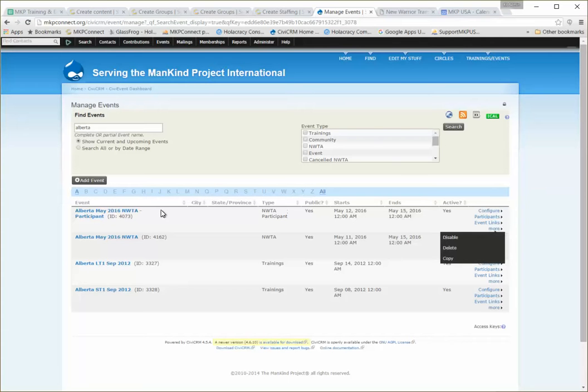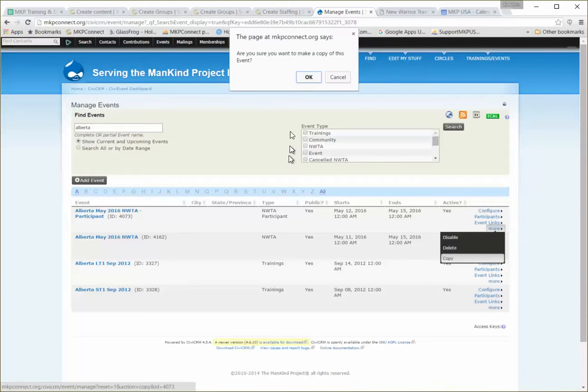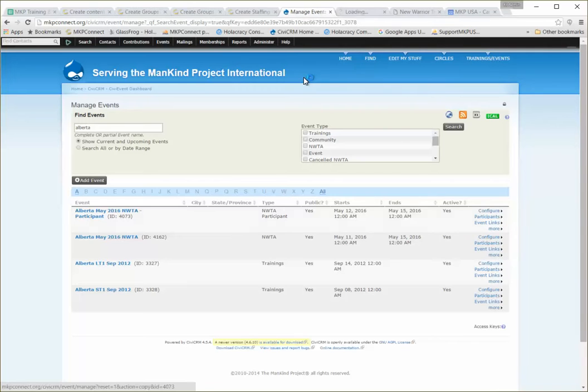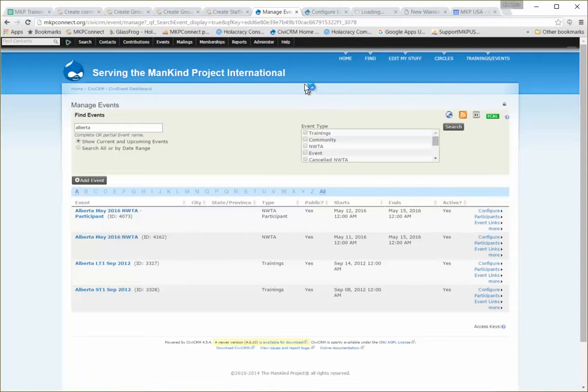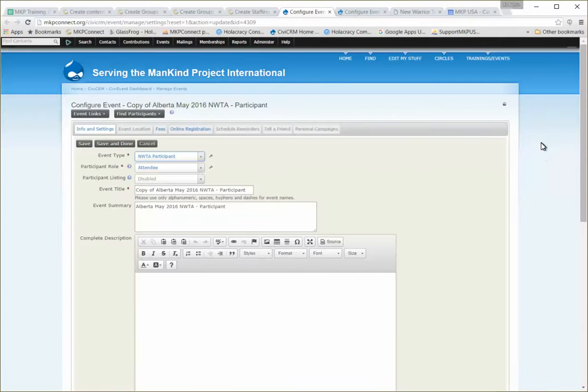So you'll see here the participant NWTA for May, if I copy, and I'm going to control and then copy, and it'll say, do I want to? And now it's created a copy in another tab, and before I leave here, I'll do the same with the staff NWTA. And now, just to keep my tabs a little cleaner, I'll close that search tab.